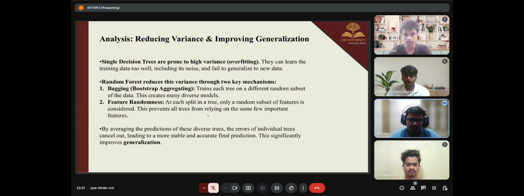First, bagging or bootstrap aggregating means each tree is trained on a different random subset of the data. This creates many diverse models. Second, feature randomness ensures that at every split in a tree, only a random subset of features is considered. So no single feature dominates across all the trees.